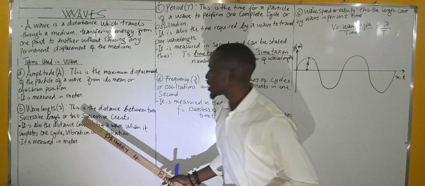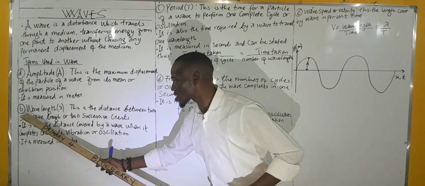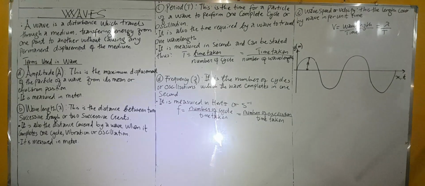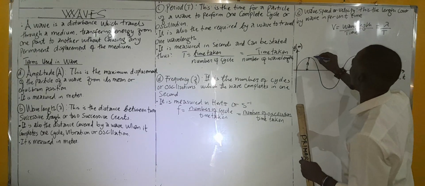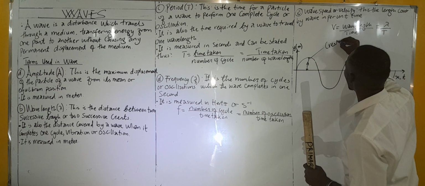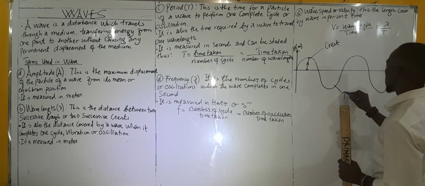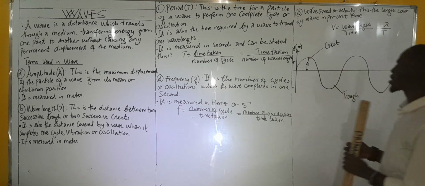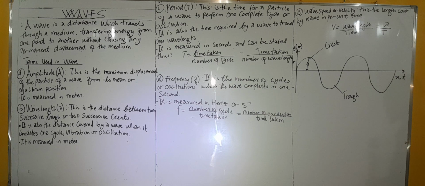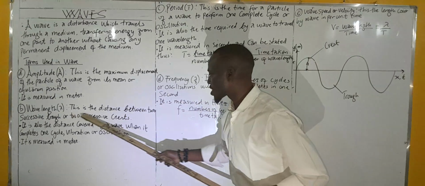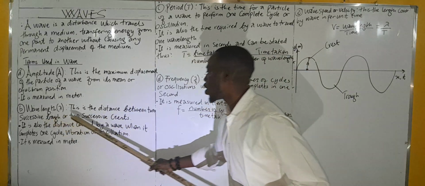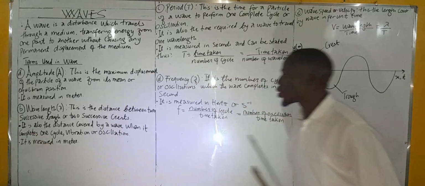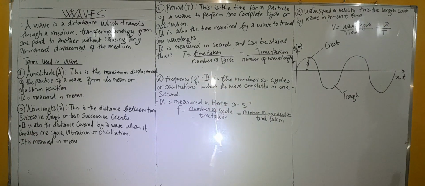B, wavelength. This is the distance between two successive troughs or two successive crests. Now the question is, where is the trough, where is the crest? At this part, the positive side is the crest. The negative side is the trough. This side is the negative side. This is the positive side. So the wavelength is the distance between two successive troughs or two successive crests. It is also the distance covered by a wave when it completes one cycle of vibration or oscillation.